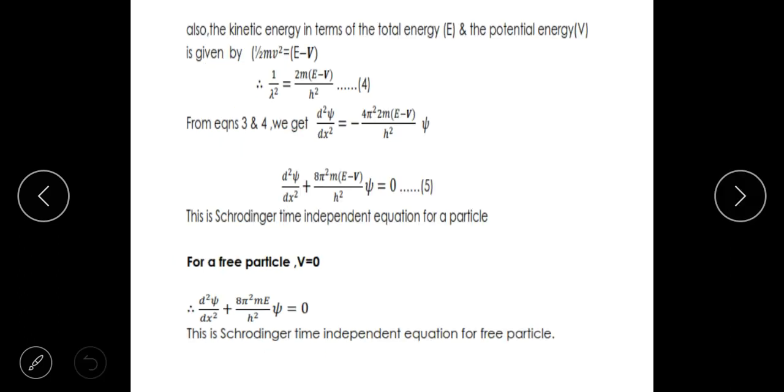If you substitute it here, what will happen? 2m instead of 1 by lambda square, you just substitute this. 4 pi square was already there in equation 3. So 2m into E minus V divided by h square into psi. If you transfer this to the other side, this is d square psi by dx square plus 8 pi square m into E minus V divided by h square psi is equal to 0. This is called the Schrodinger time independent equation.